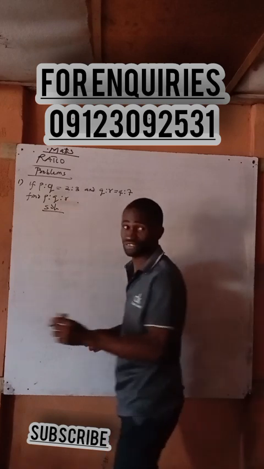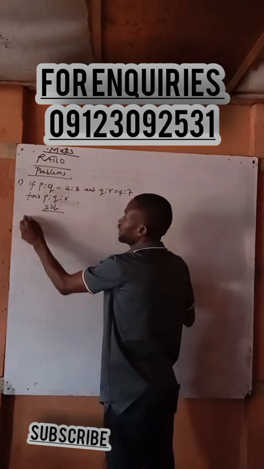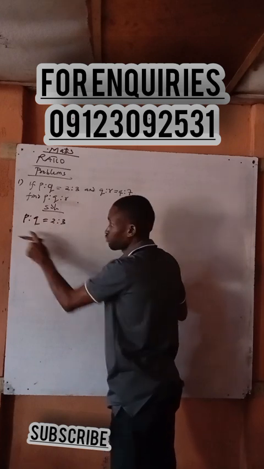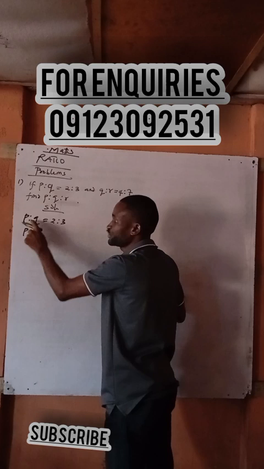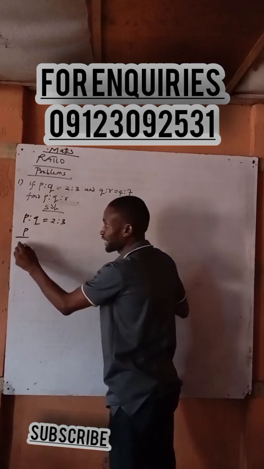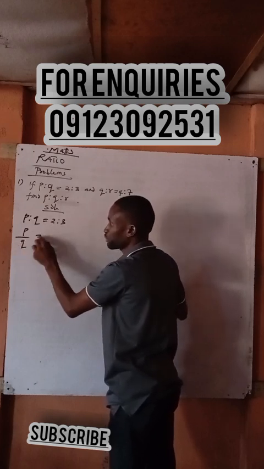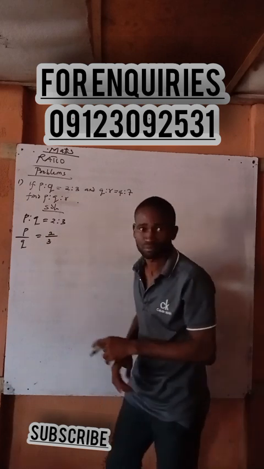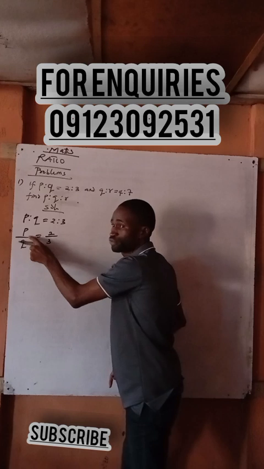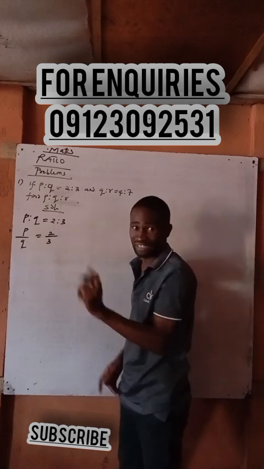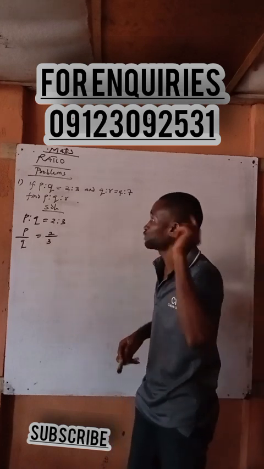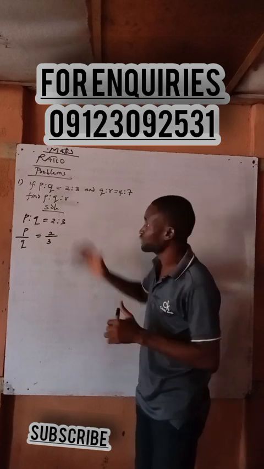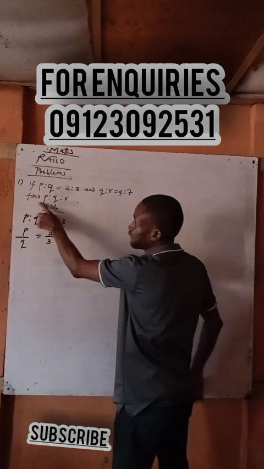Now I'm going to start solving. P is to Q is equal to 2:3. What does it mean? It means P over Q is equal to 2 over 3. Are you with me? Yes. Common sense is always expected. Now look at how to do this, look at what I'm finding.